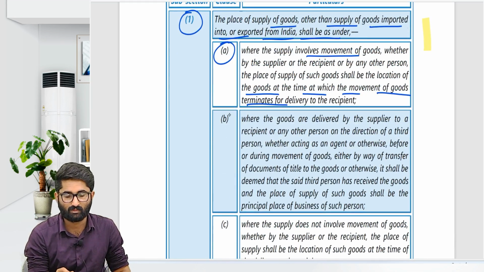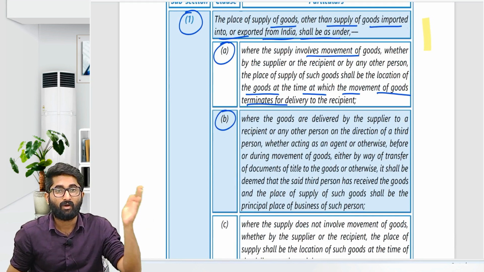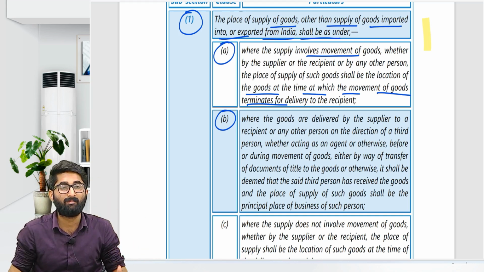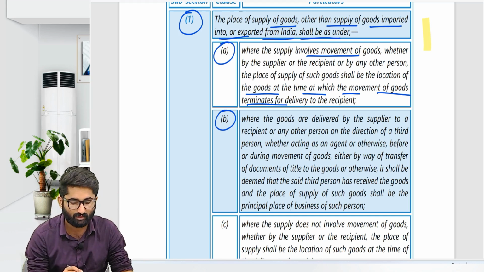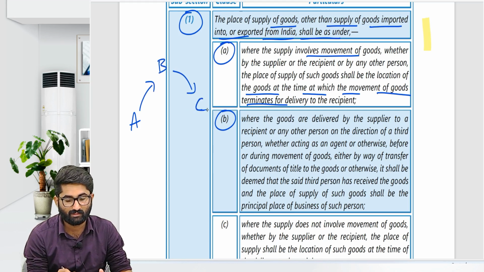Section number 10, subsection 1, clause B. Where the goods are delivered by the supplier to a recipient or any other person on the direction of a third person. Remember, the bill to ship to model. In the bill to ship to model, there is person A who ordered goods from person B and asked B to send the goods to C. So the goods are sent to C.